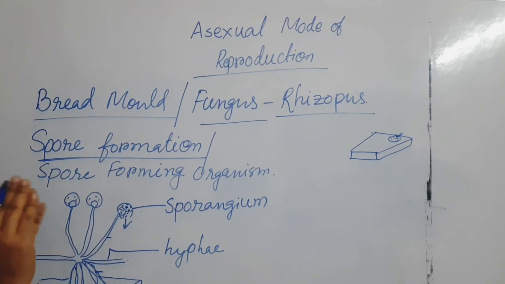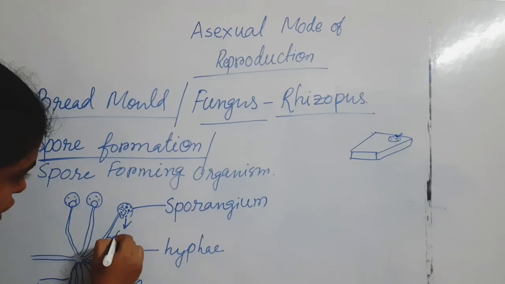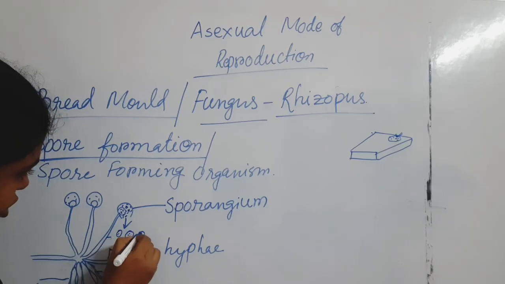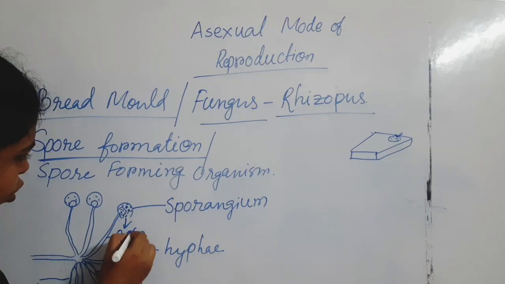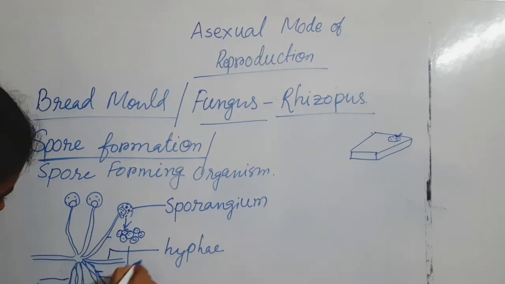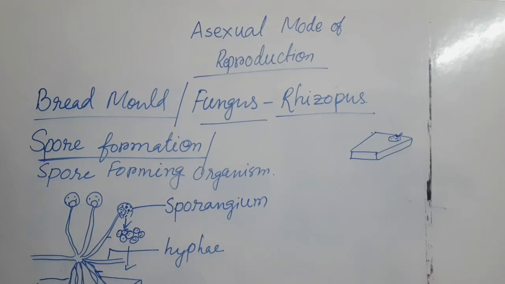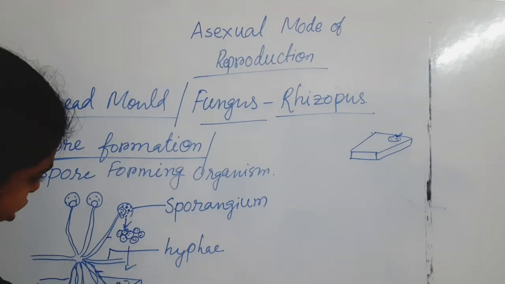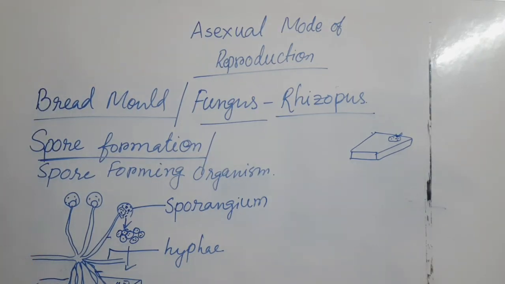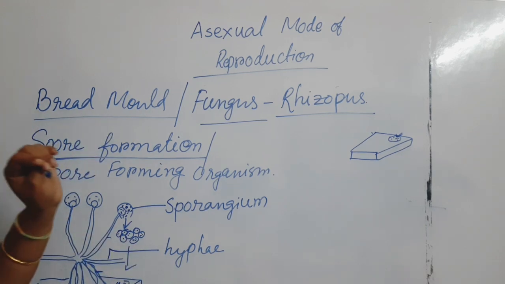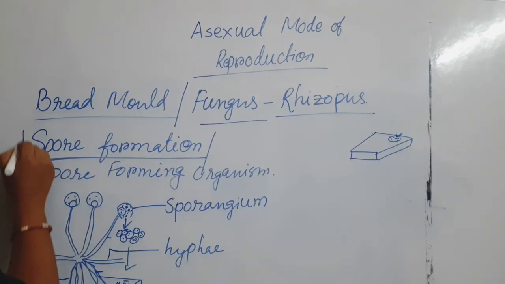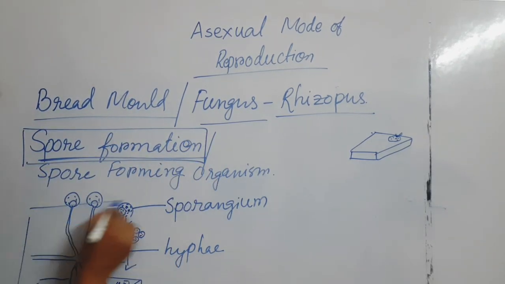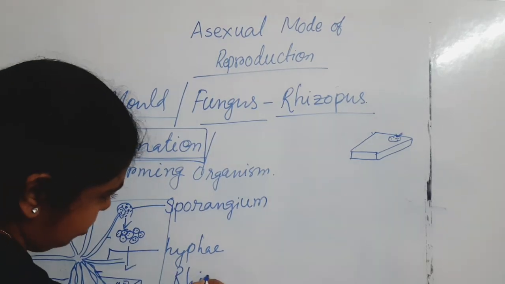Whenever it gets a suitable environment, the sporangium is going to burst, and the numerous spores come out together and fall on other bread or other moist things, and start growing somewhere. With the help of this, they can proliferate through the asexual mode of reproduction, that is spore formation, and that is all about the structure of Rhizopus.